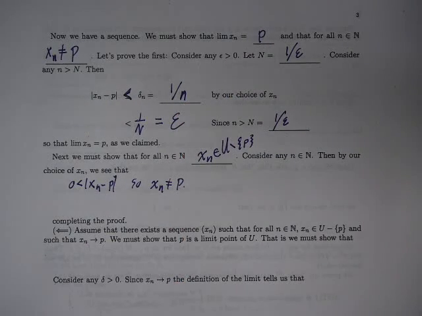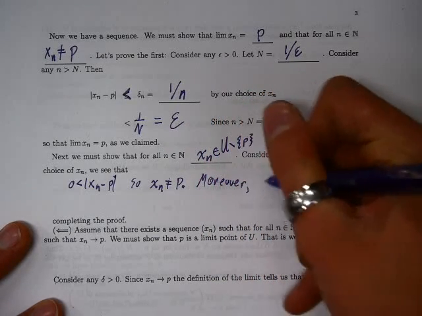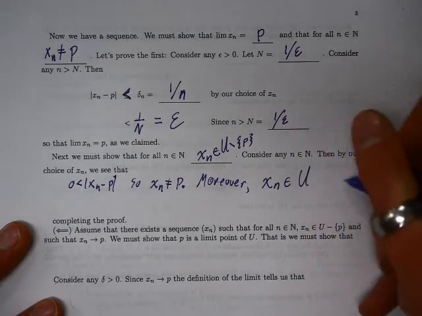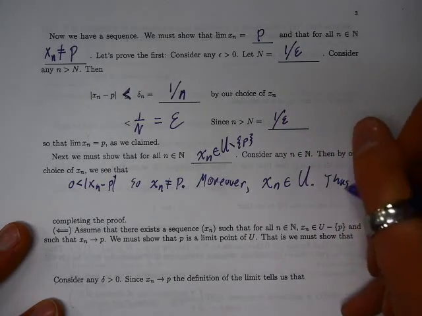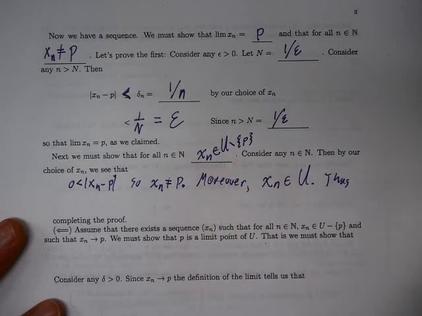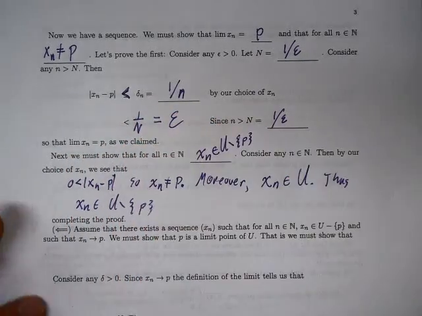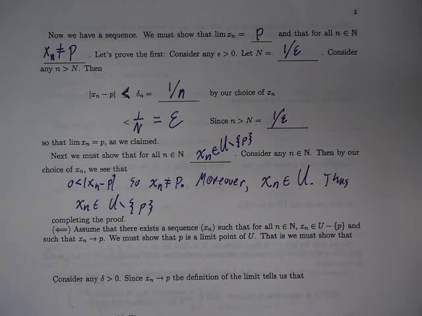What else did we assume about xn when we defined it? What set did it live in? U. Moreover, xn is an element of big U. Does that imply that xn is in the set that we want it to be in? Which completes the proof.